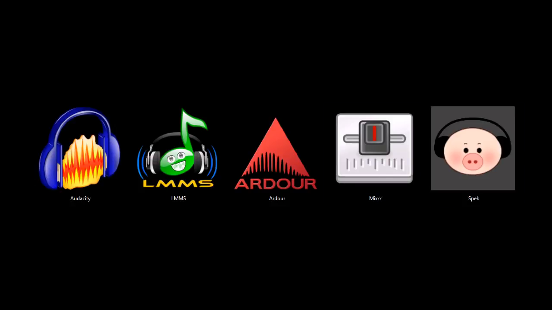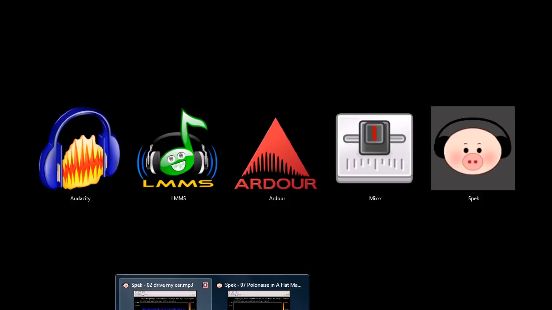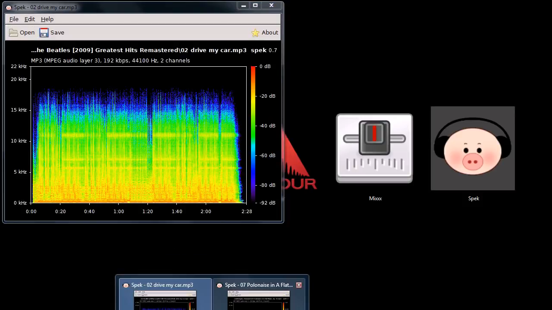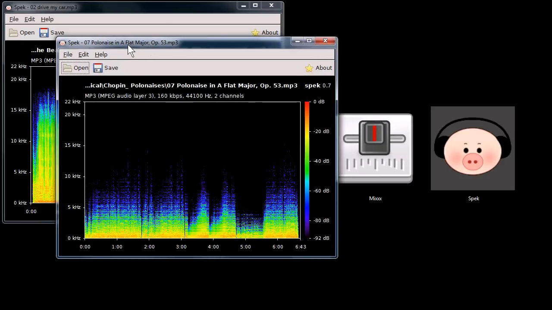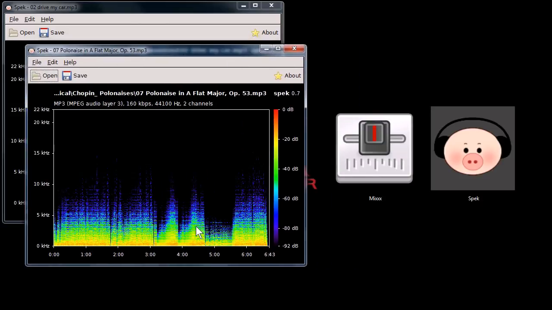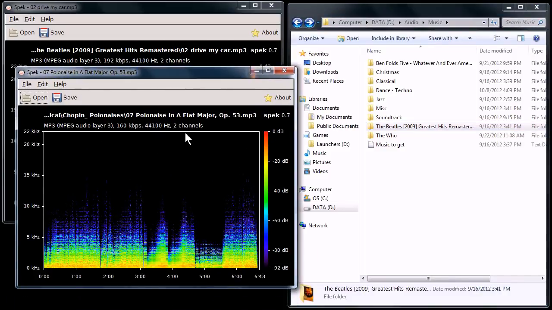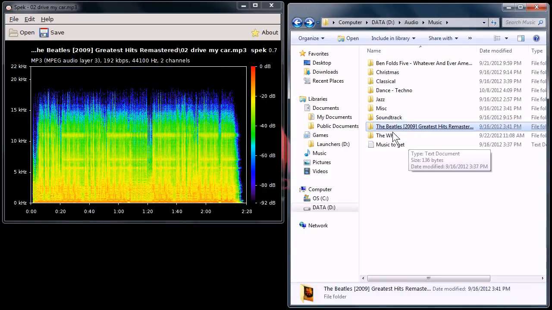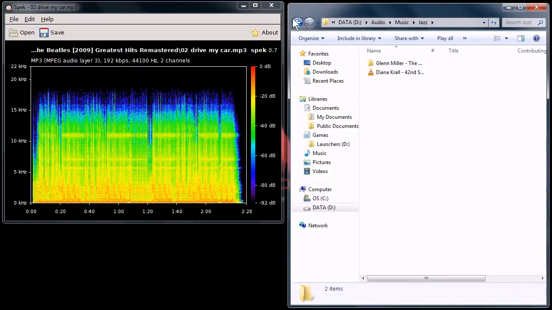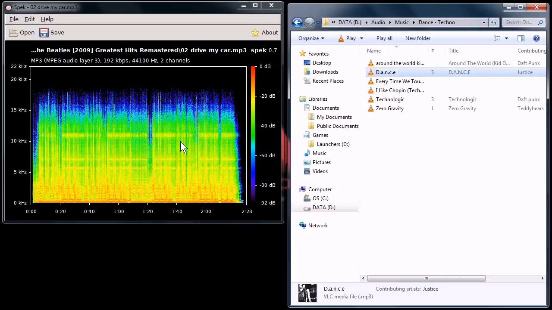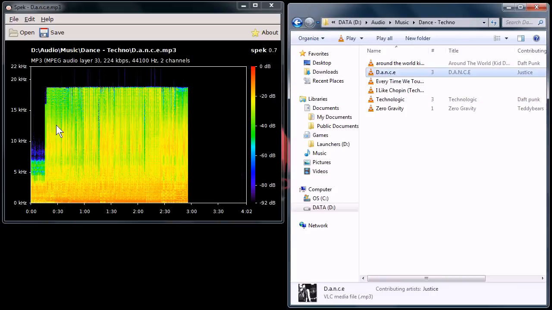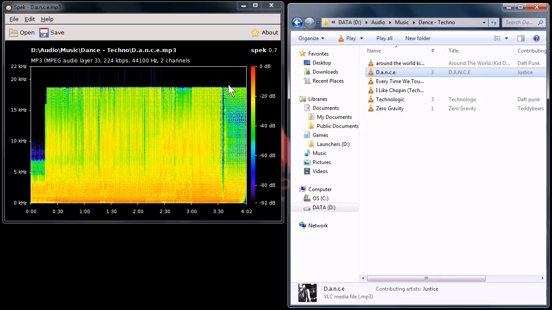Anyway, Spek's this last one I want to show you. Spek is a spectrogram analyzer for MP3 and a couple different audio formats of audio files. It visually represents the quality of an audio file, is what I use it for anyway. So if I have a file here, I can throw it in here and I can tell right away that the tops of the audio file have been clipped off.